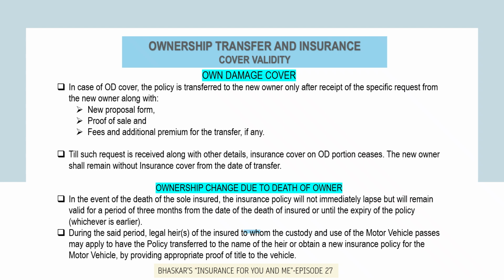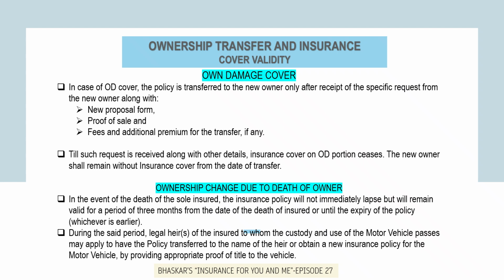Another scenario is where the ownership of the vehicle changes due to death of the owner. In the event of the death of the sole insured, the insurance policy will not immediately lapse but will remain valid for a period of 3 months from the date of the death of insured or until the expiry of the policy, whichever is earlier.